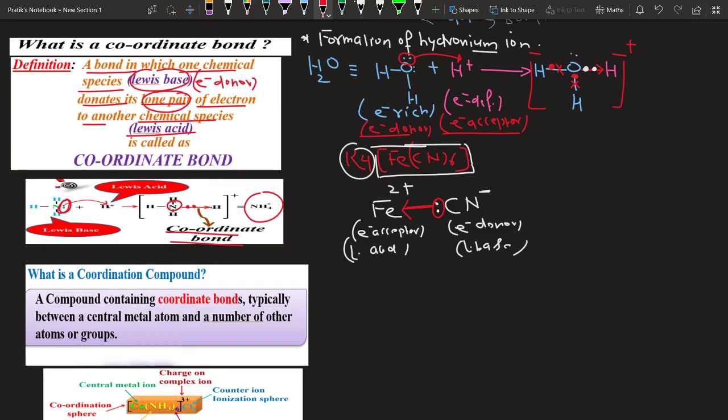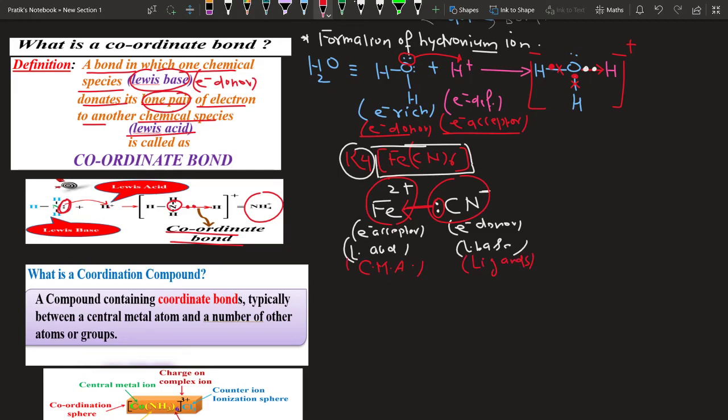Now this bond which is present, student, is a coordinate bond. It's a non-ionic bond, and that is the reason why it is not broken in water. So if you see this part and this part, it has been specifically named: this one consists of the central metal atom, and these electron donor groups are called what?